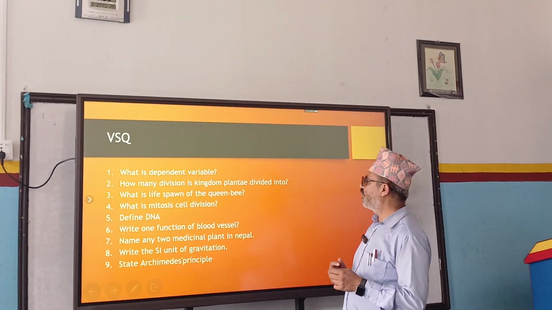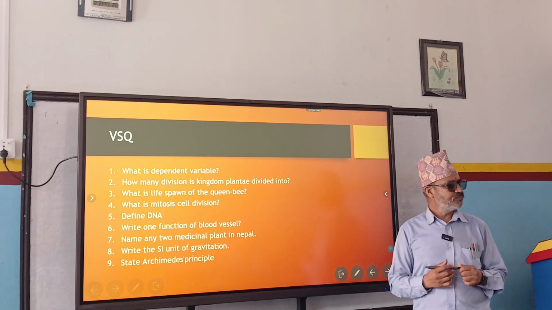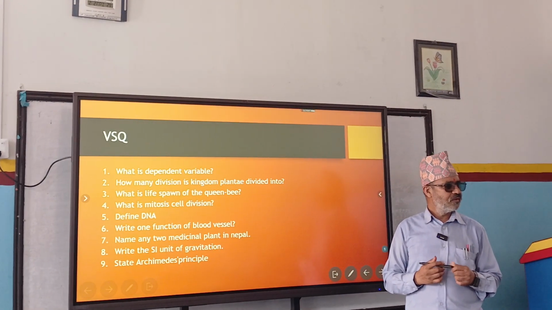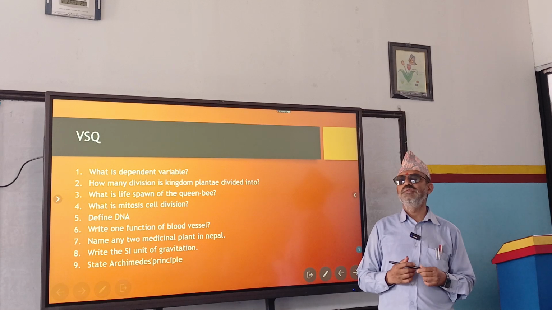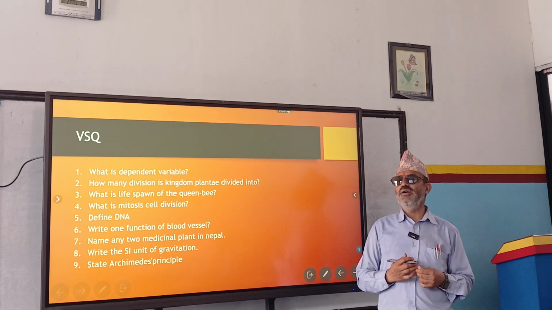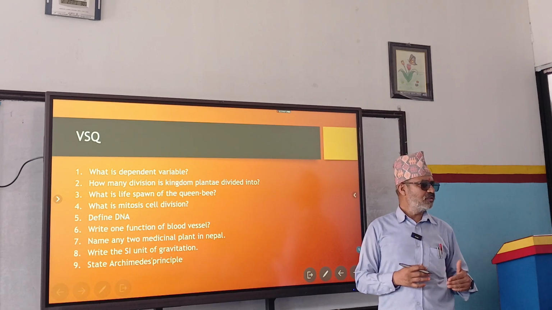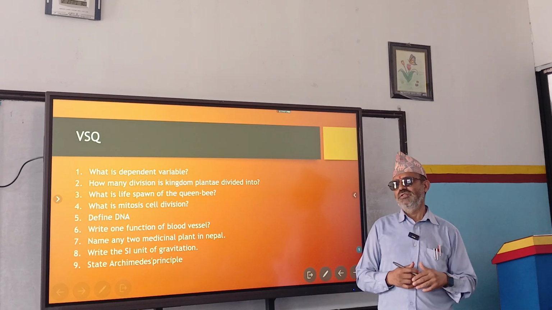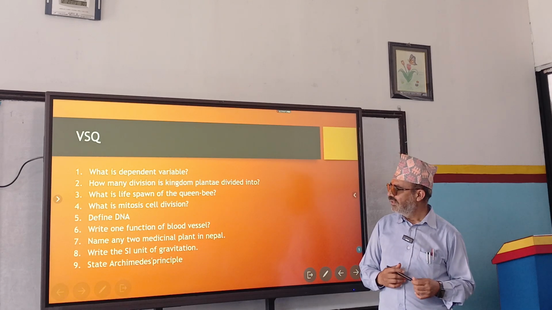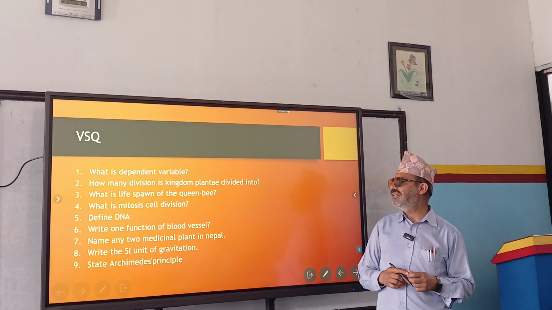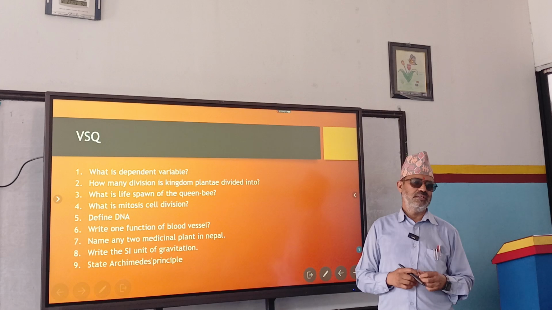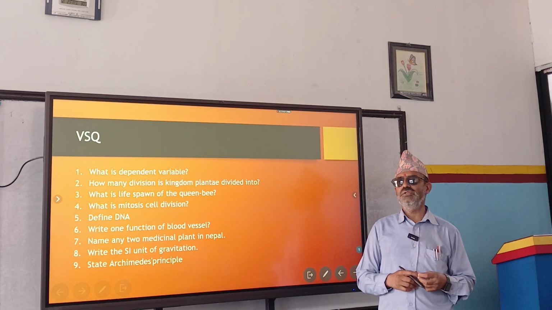Write one function of blood vessel. What is the function of blood vessel? What does blood vessel do? Blood vessel allows the blood to move from one place to another. Actually, the way through which blood circulates throughout the body. Name any 2 medicinal plants in Nepal. So Yarsagumba, Tulsi, Titepati, Bojho, Calamus, I think, right?